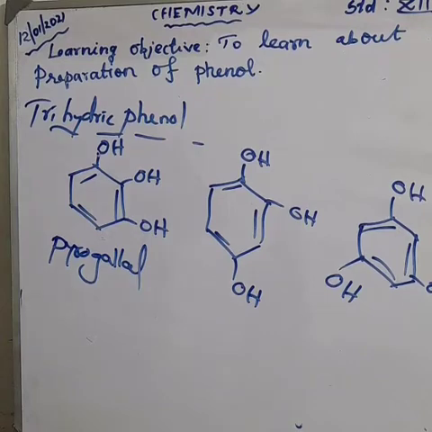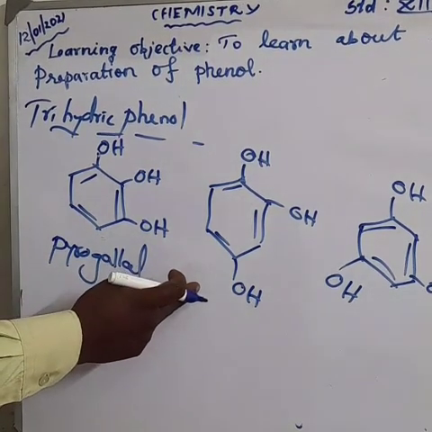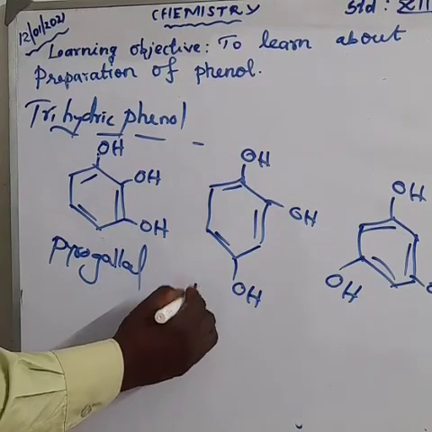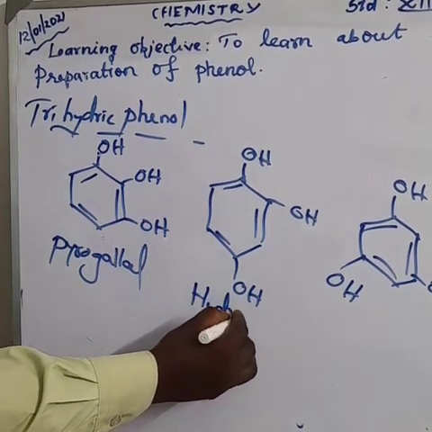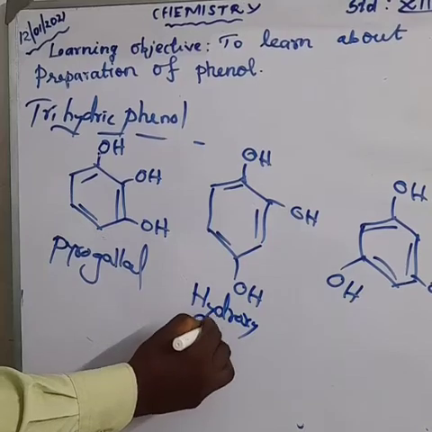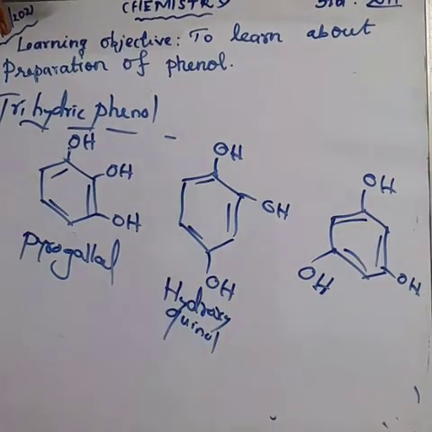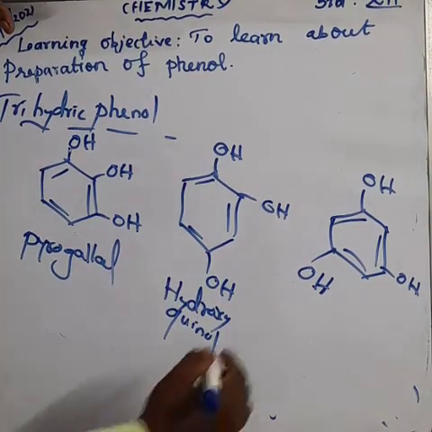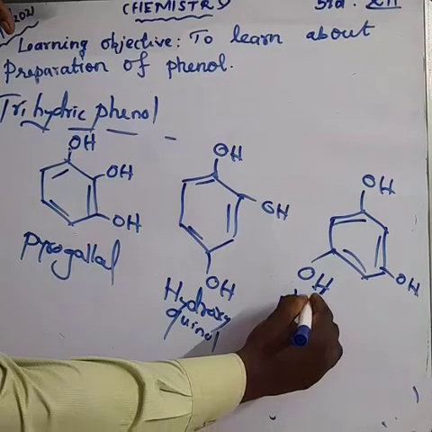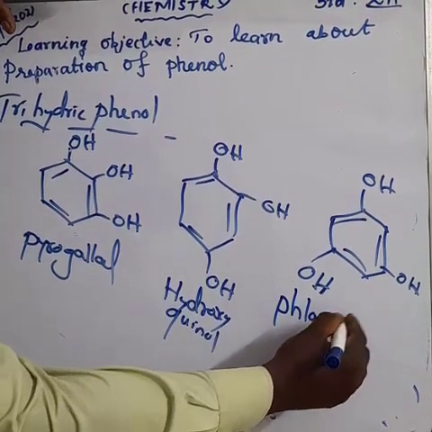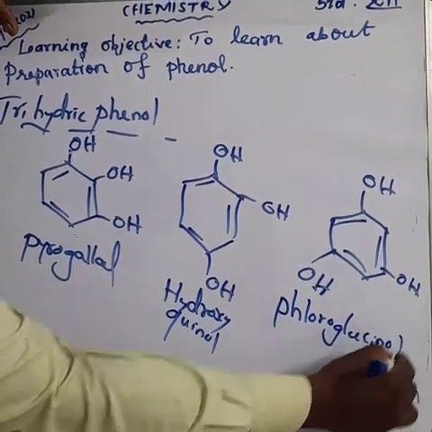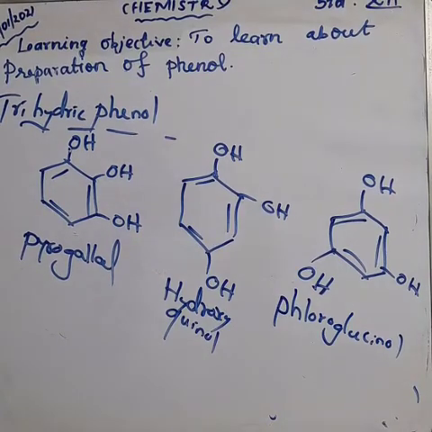Pyrogallol. Next, the second compound is hydroxyquinol. The third compound is phloroglucinol. This is about trihydric phenol.